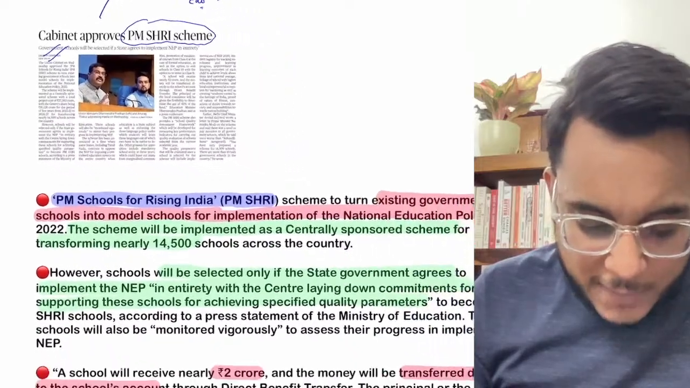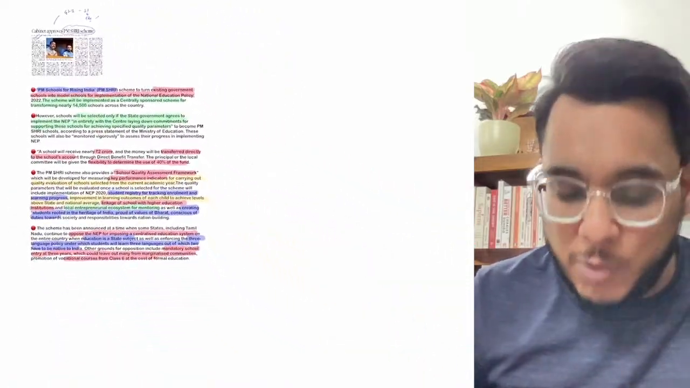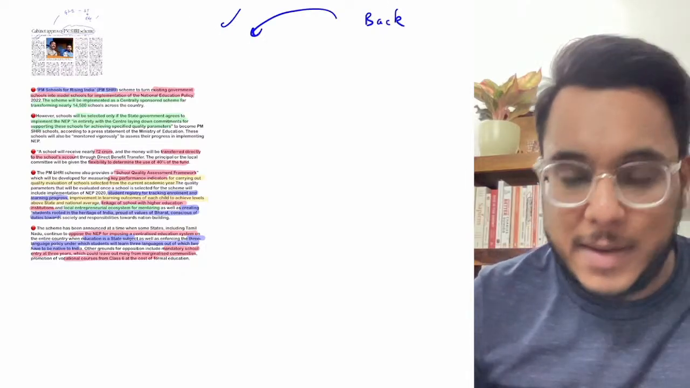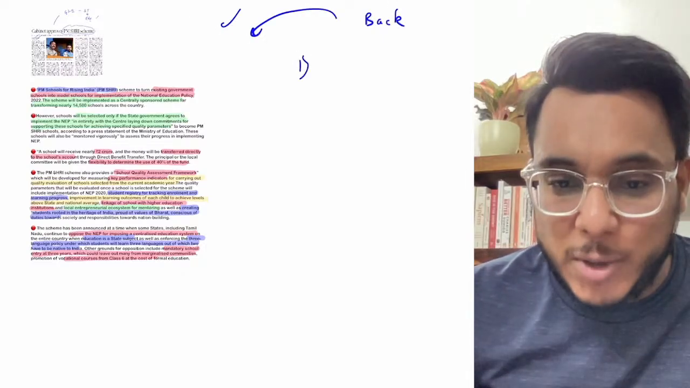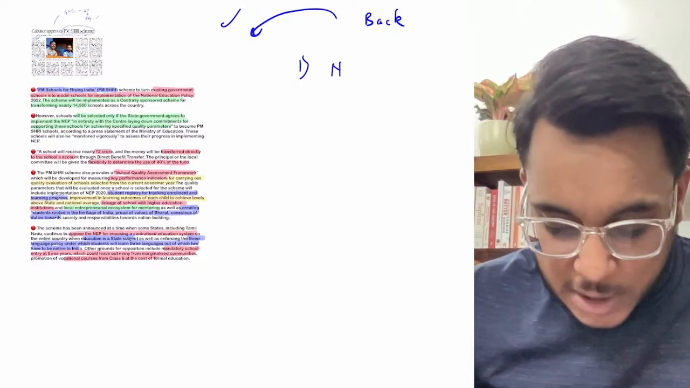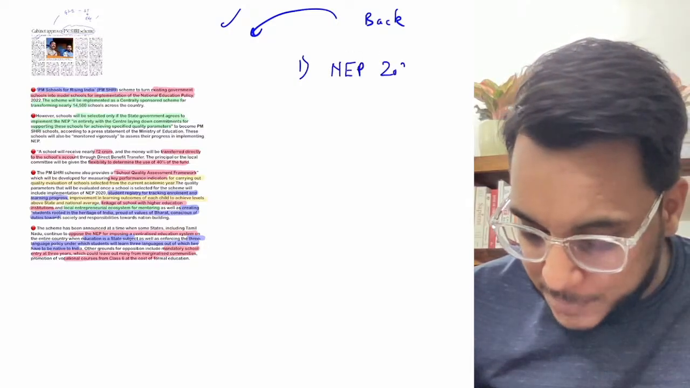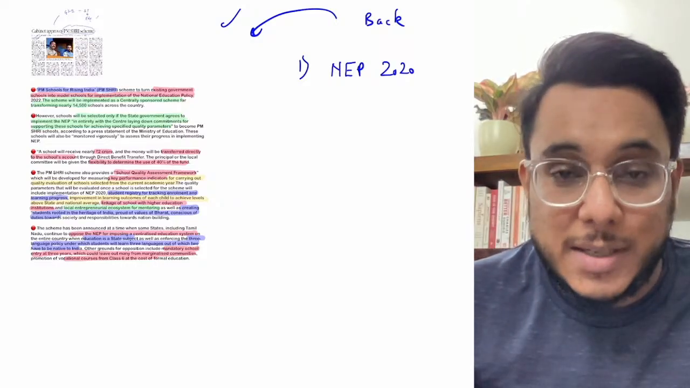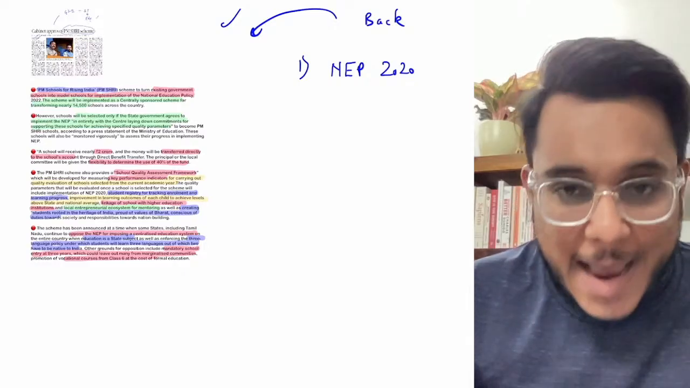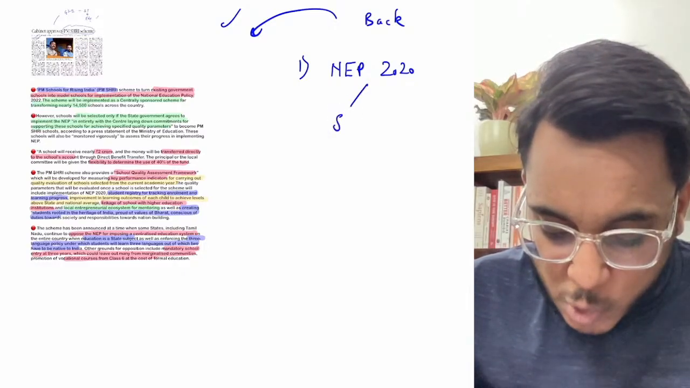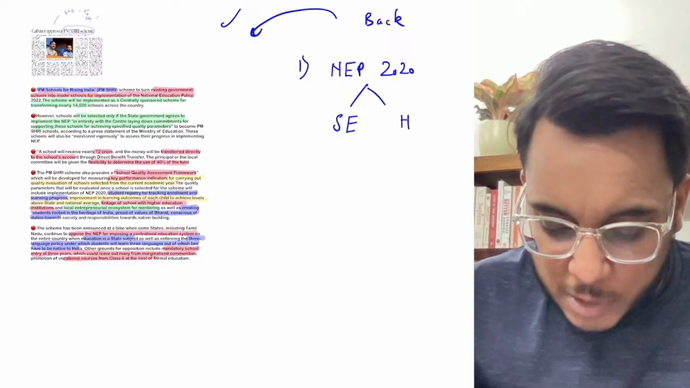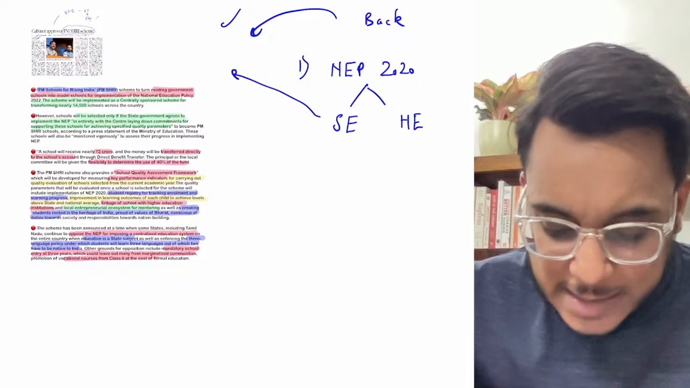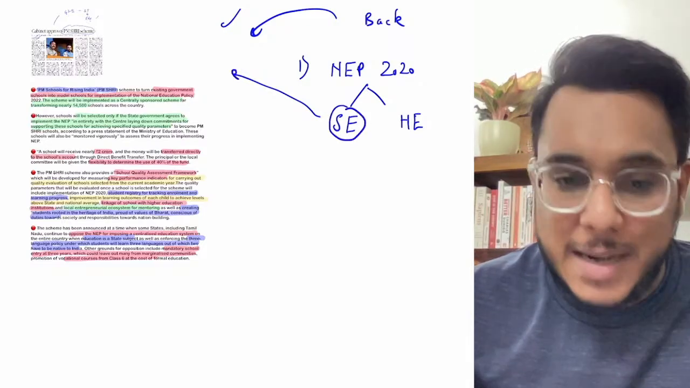Before going into this particular article, I would like to give you some background so that you can understand it better. The background goes like this: India had announced the National Education Policy 2020, and as per NEP 2020, Indian education is to be developed. NEP 2020 talks about school education as well as higher education in India. The PMSRI scheme that we'll see here is about school education reforms in India.